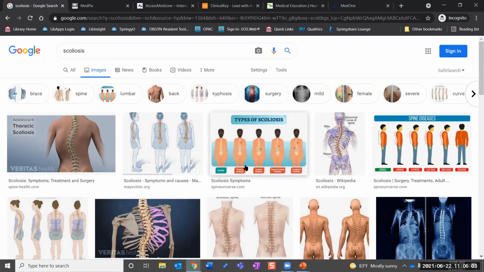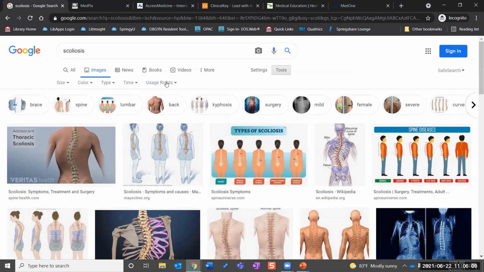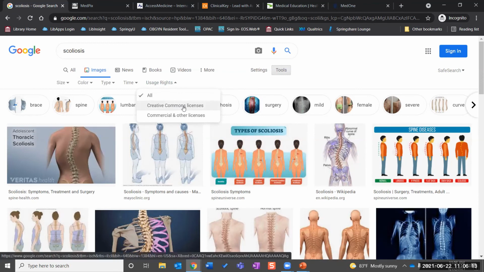So before you start finding images that you really like, I highly recommend you come up here to Tools, which is underneath the search bar. And then on usage rights that you look down here. So there's two options. There are Creative Commons licenses, which you may have heard of. These images are generally free to use, but require credit. Sometimes they have limitations on how or in what context you can use them. For example, you might not be able to modify it or create derivatives, or you may not be able to use it for commercial purposes.